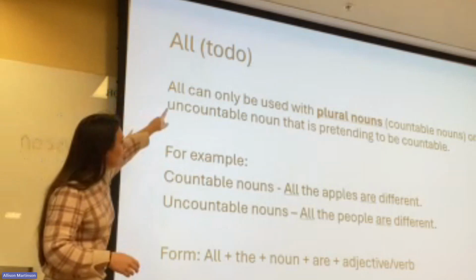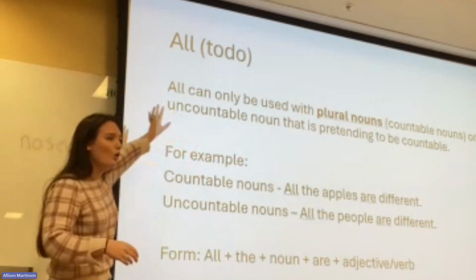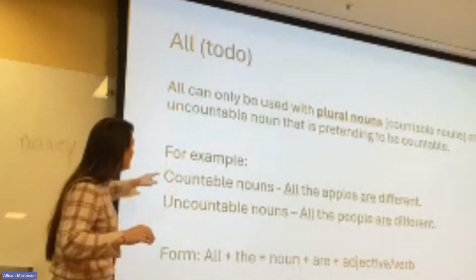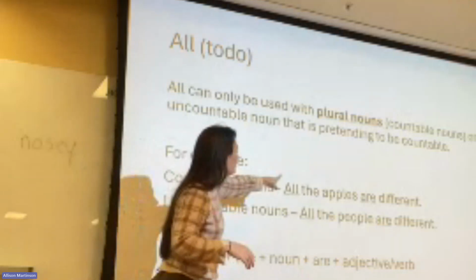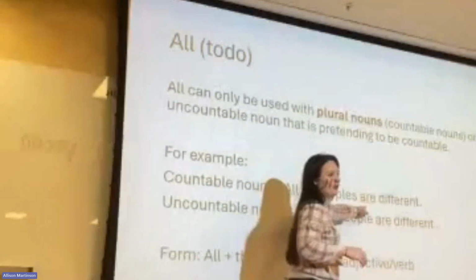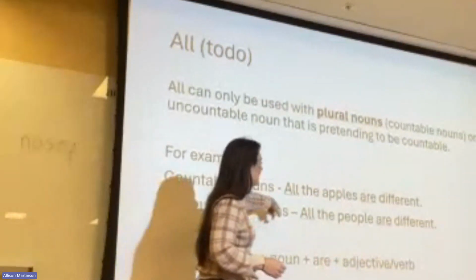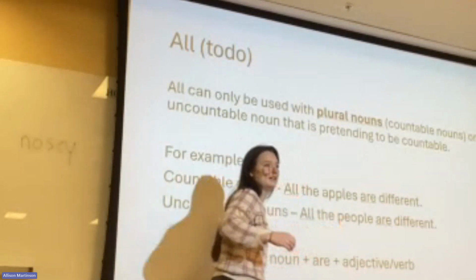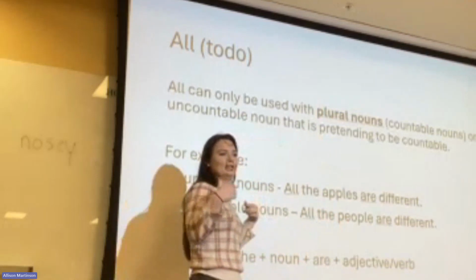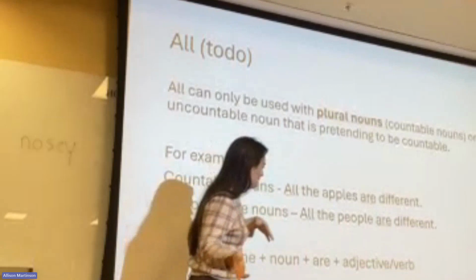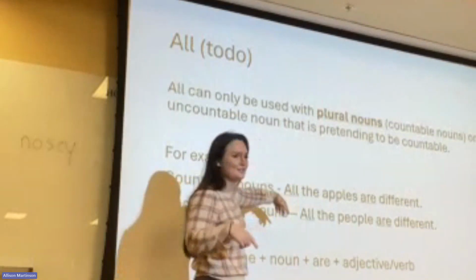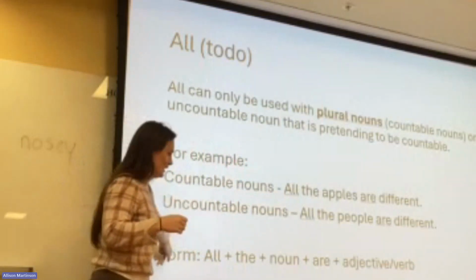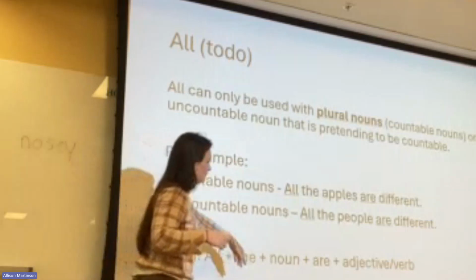So all can only be used with plural nouns or an uncountable noun that's kind of plural. It's a little bit tricky again, right? So for countable nouns, all the apples are different, right? So we have all, S, and R, so it's plural, we know that. But we can also say all the people are different, right? Because when we're talking about people, I say all the people. It's kind of plural in your mind, right? Todas las personas, but in English, we don't add the S, right? But it's saying the same thing.